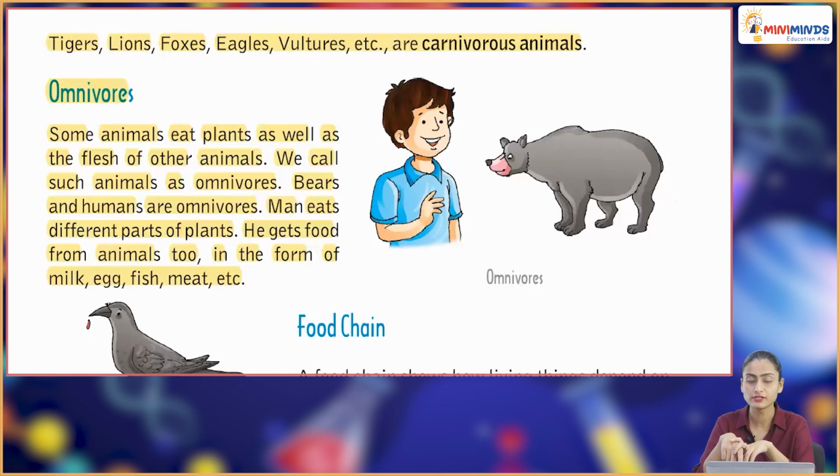Man eats different parts of plants. He gets food from animals too in the form of milk, egg, fish, meat, etc.